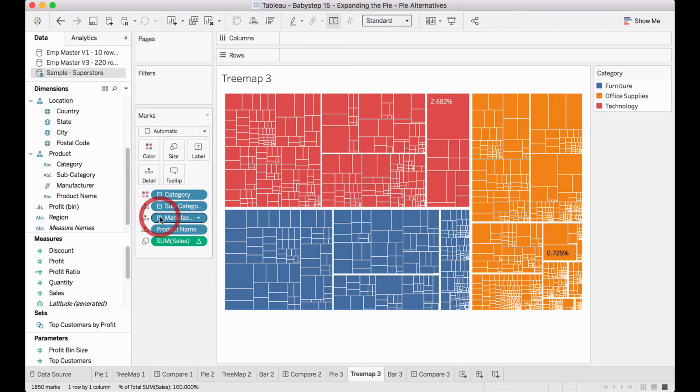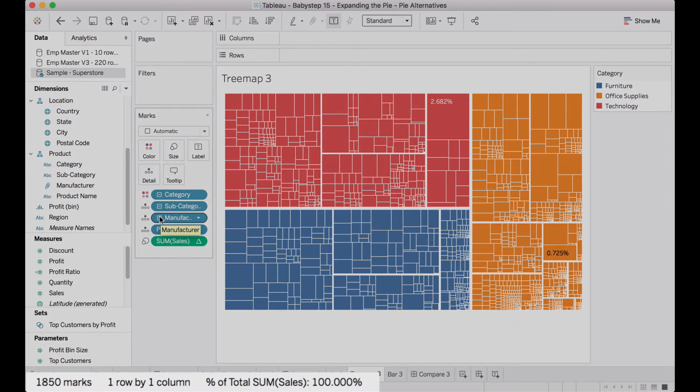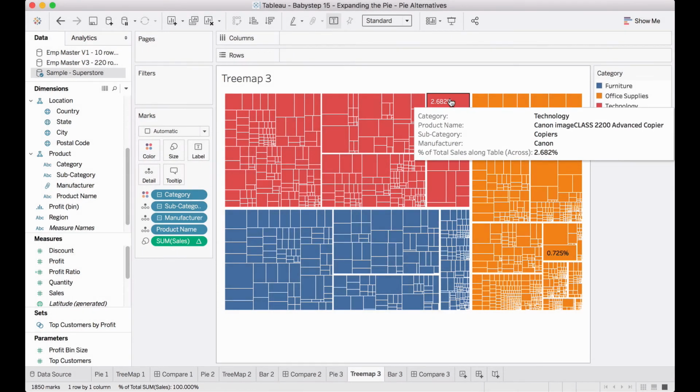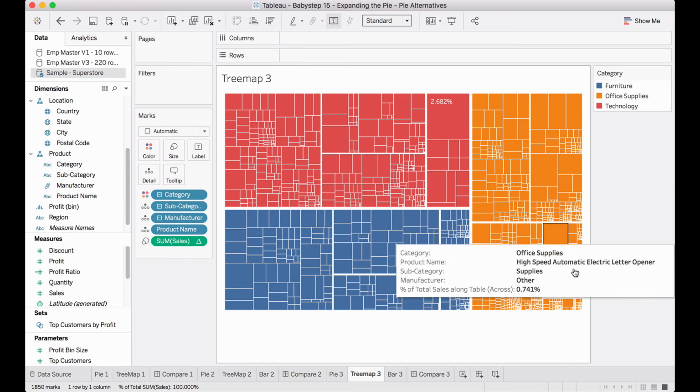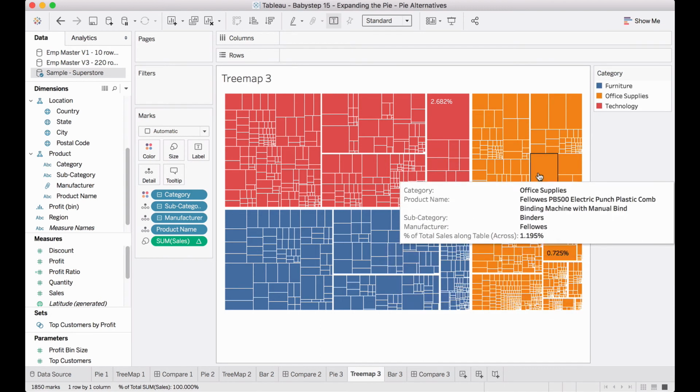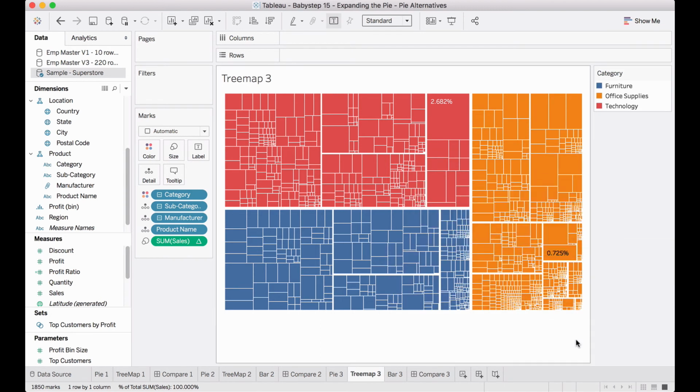I can even go down to the next level, which is product name, and this is 1850 values. And we can very clearly see there is one item which has so much of the sales, which is copiers here, and then another item here, and another item here, and another item here. So things are very clear.